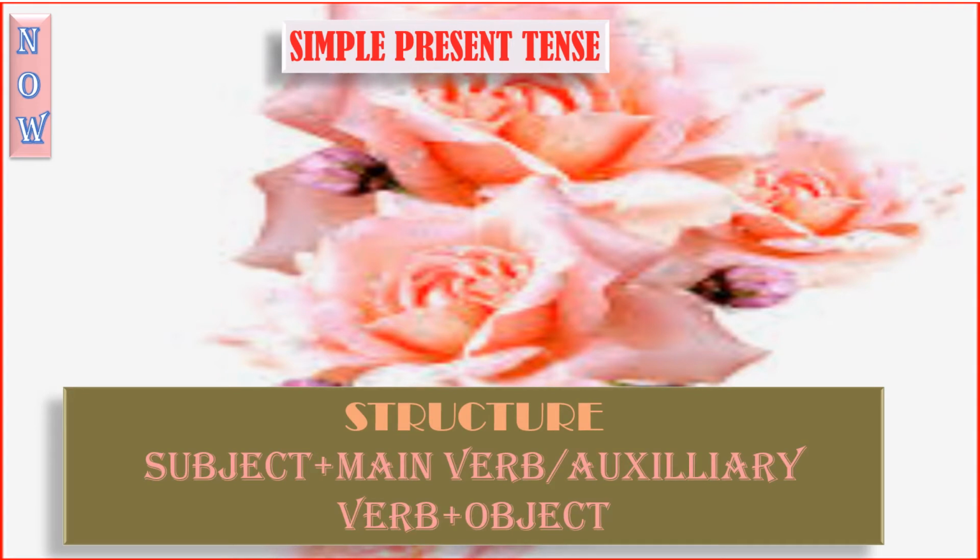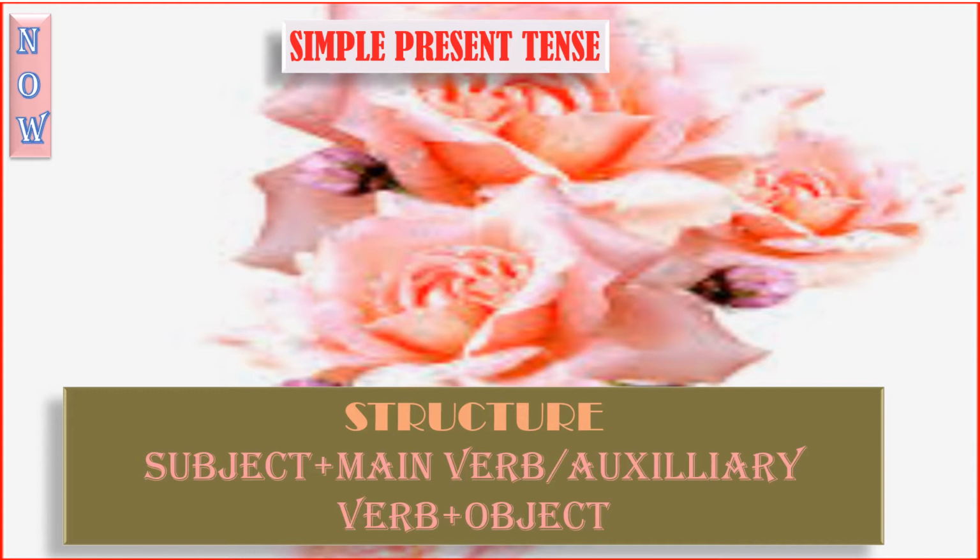Now let us take up simple present tense. See, based on the structure of a sentence, you can easily identify in which tense the sentence is.